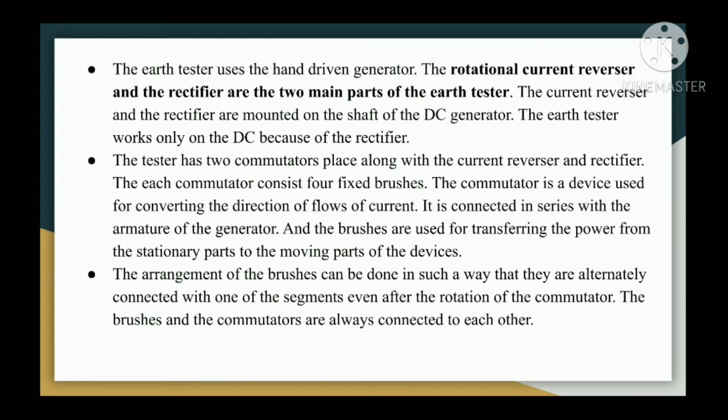The commutator is a device used for converting the direction of flow of current. It is connected in series with the armature of the generator, and the brushes are used for transferring the power from the stationary parts to the moving parts of the device. The arrangement of the brushes can be done in such a way that they are alternately connected with one of the segments even after the rotation of the commutator. The brushes and the commutators are always connected to each other.